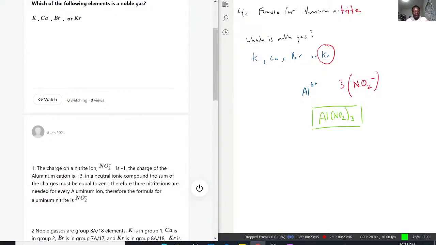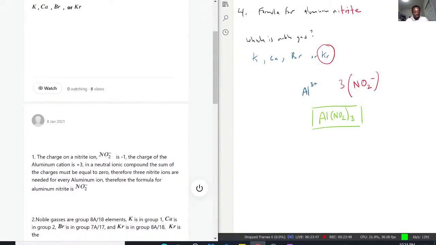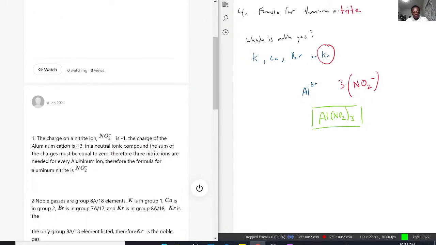That was my mistake there, and therefore the formula for aluminum nitrite. Funnily enough, my colleague missed the actual aluminum part, but they do say the aluminum cation is +3. So it looks like we worked together to formulate the answer, but this is what you should be getting here: Al(NO2)3.